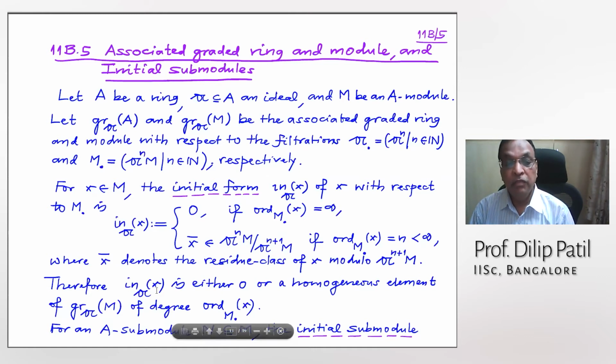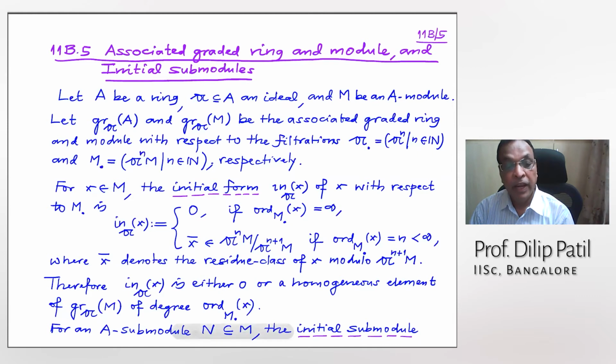Now, the initial form of an element X in M is either 0 or a homogeneous element of degree equal to the order, because these are precisely the homogeneous components of the graded module gr_A(M). So therefore, they are precisely the homogeneous elements of order X.